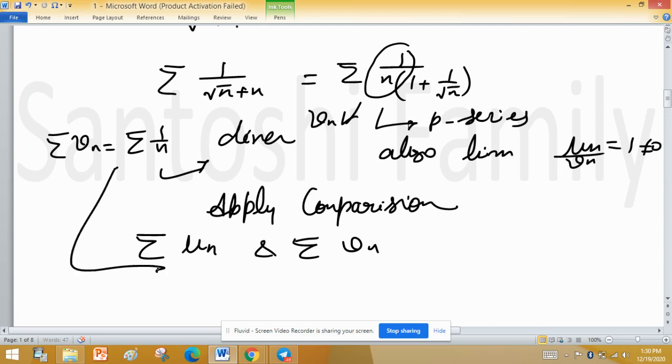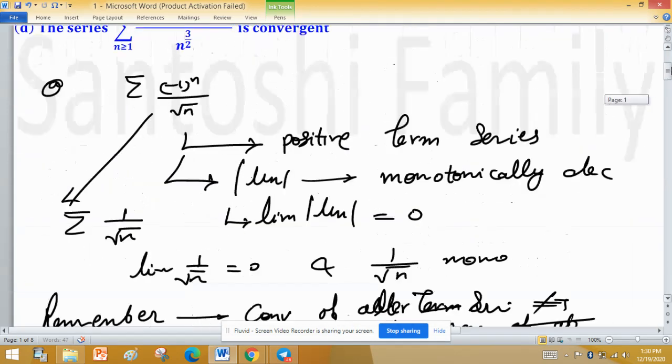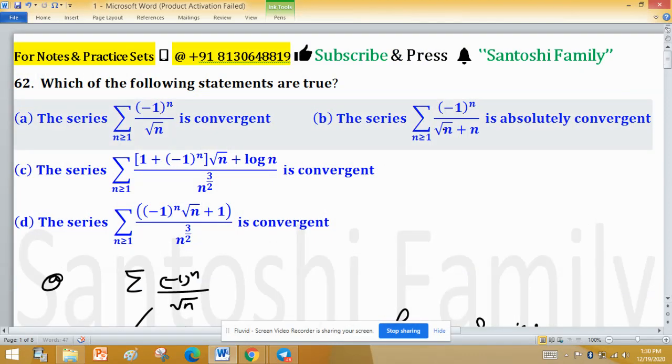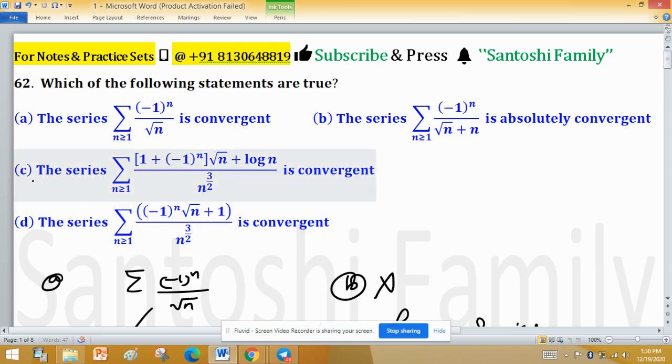Now this is divergent, so it is divergent, and here it is absolute convergent. Option B is false here.